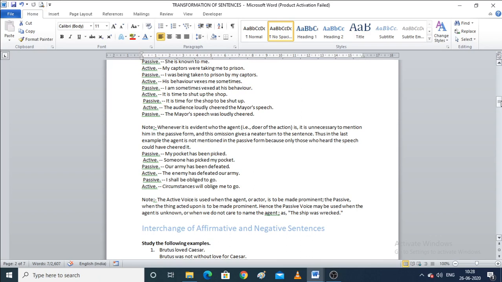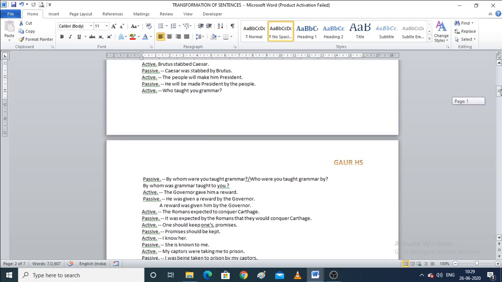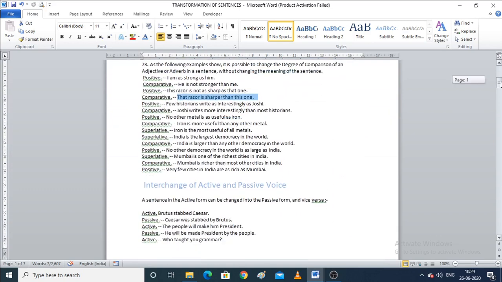But if you say that cricket is liked by Rahul, now you are giving prominence not to the agent but to the thing we are talking about, which is cricket. You put cricket in the subject, so it becomes a passive voice.